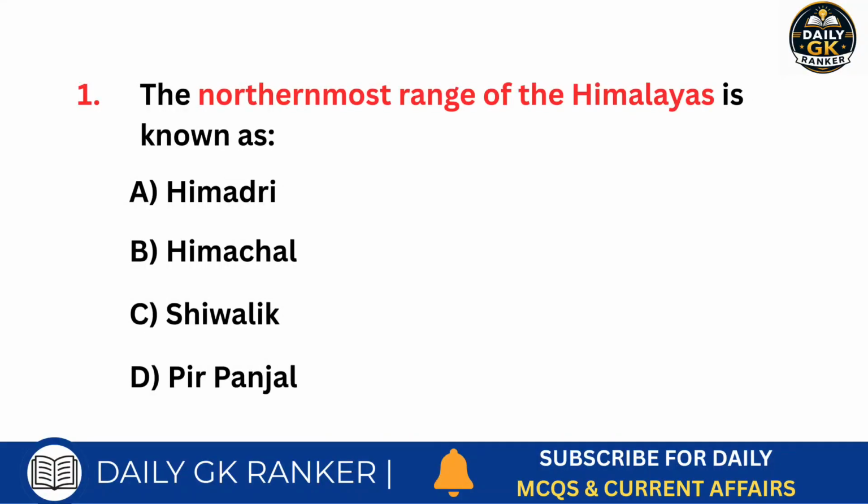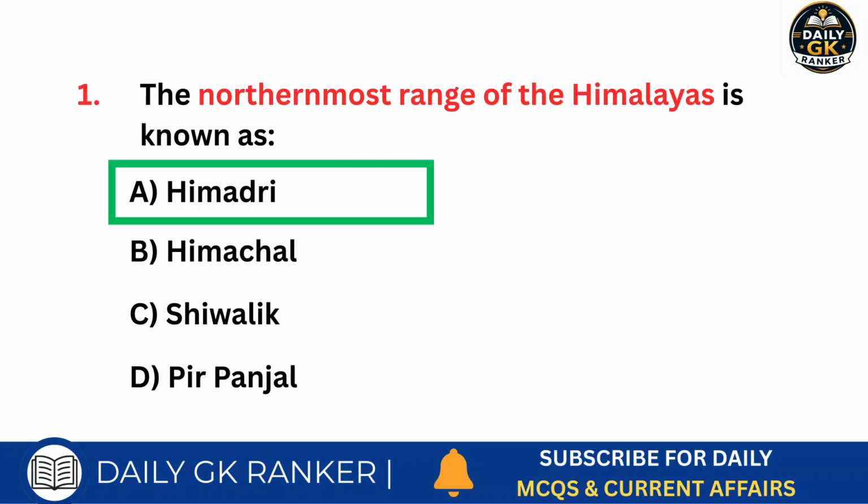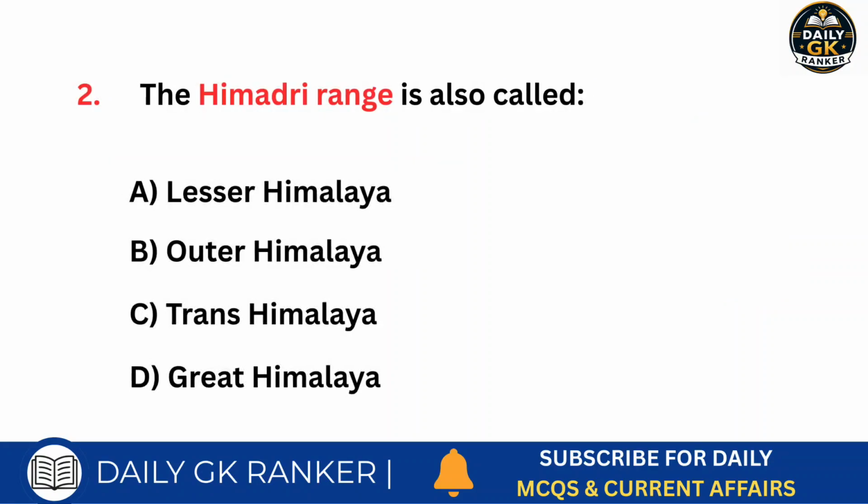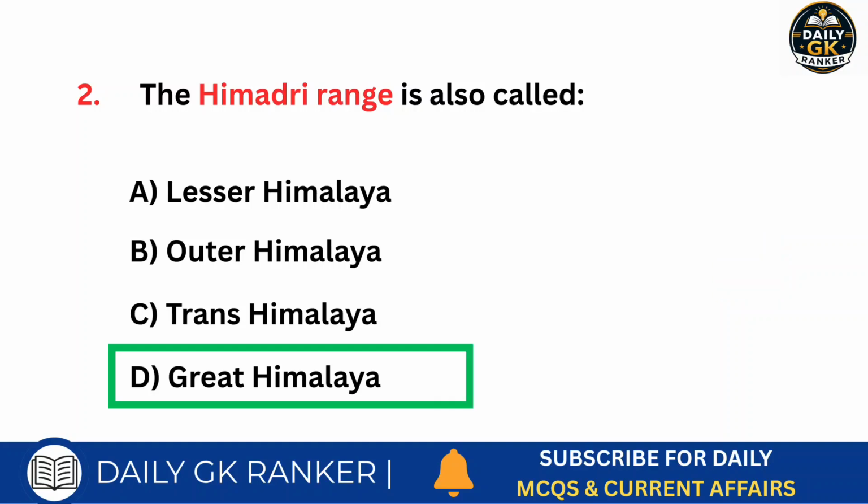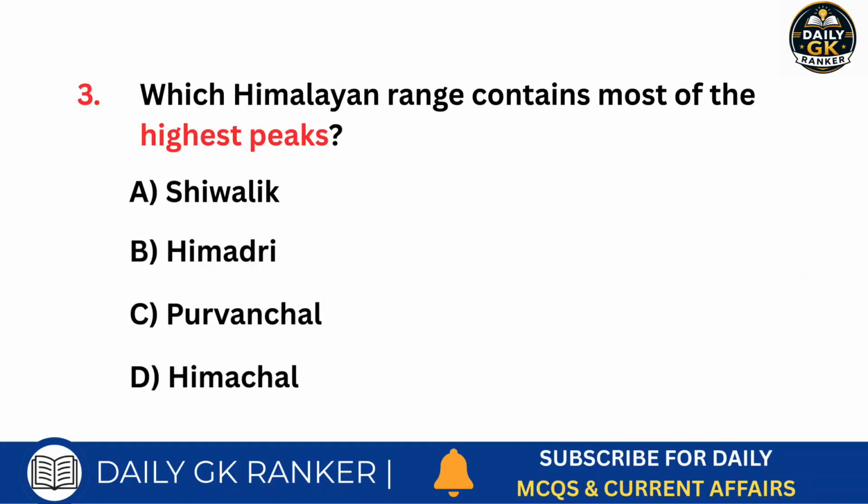The northernmost range of the Himalayas is known as? Answer is Himadri. The Himadri range is also called? Answer is Great Himalaya. Which Himalayan range contains most of the highest peaks?